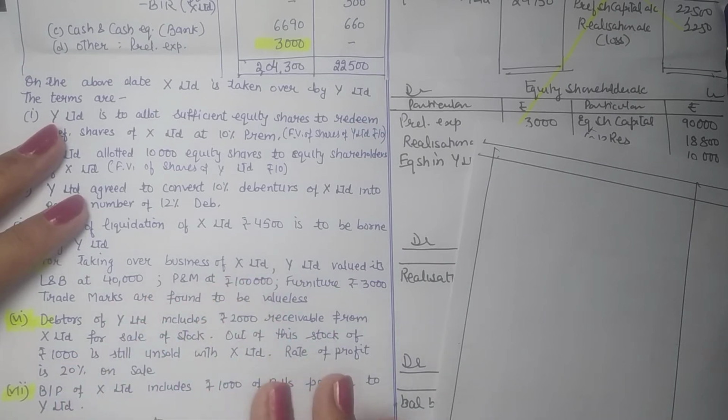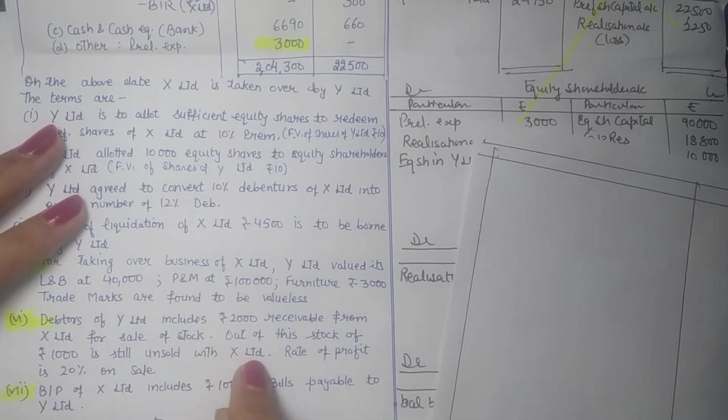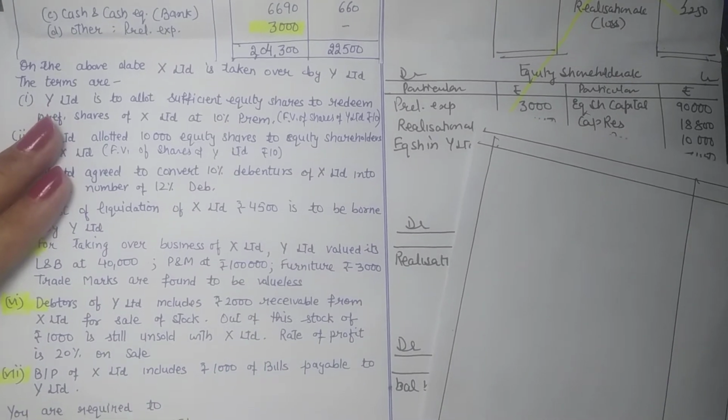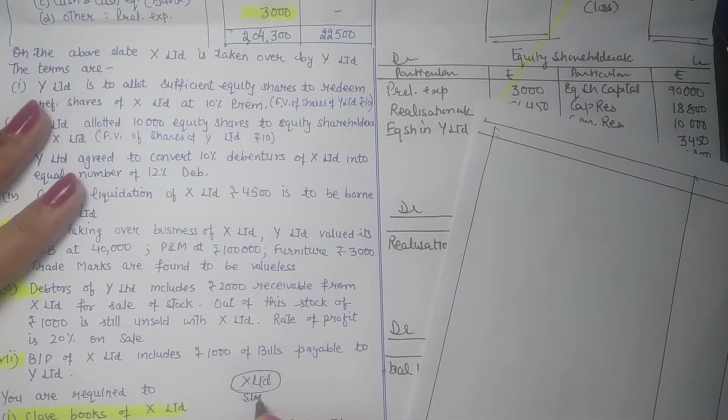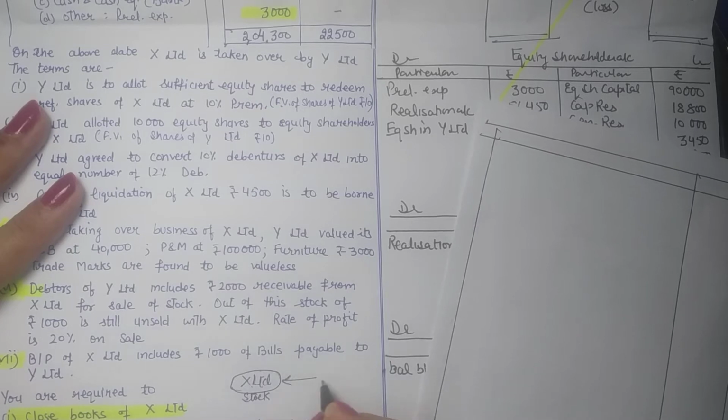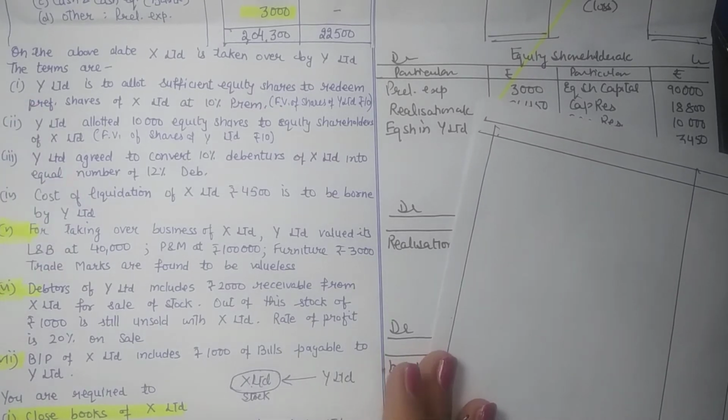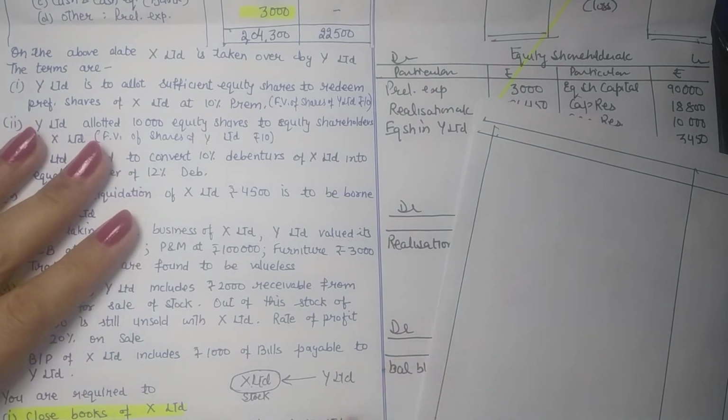So now we are to see which type of stock is this. Now this is the stock lying with X Limited. It means that X Limited, the company which is going under liquidation, is having this stock once sold by the purchasing company Y Limited. And now when the business is being taken over, Y Limited is going to get its stock back.